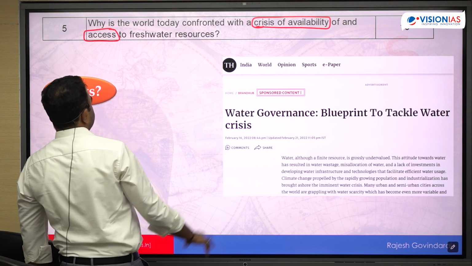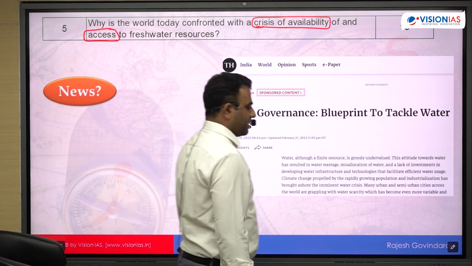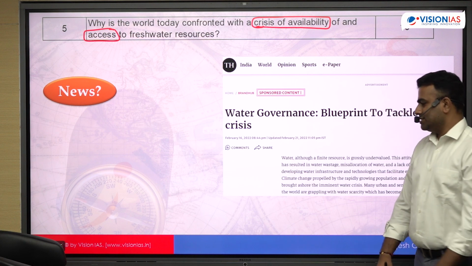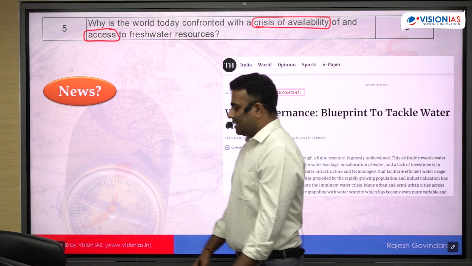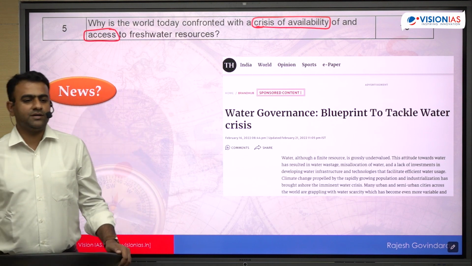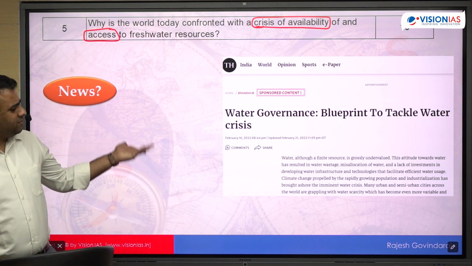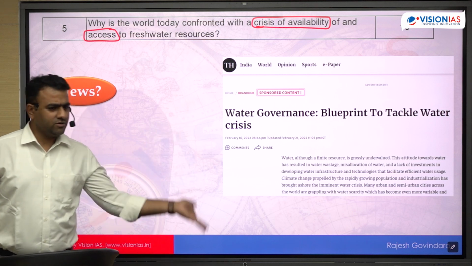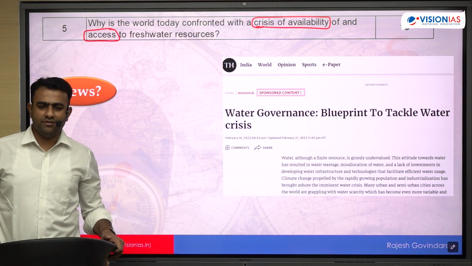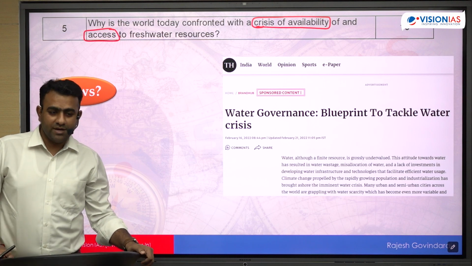ठीक है? So it's basically why there is a crisis related to the water availability. One is availability, another related to the access. So is there any news? Of course, water resource तो पूछना ही नहीं है, हर साल तो न्यूज़ में रहता है. Every year you will hear about the crisis of water scarcity, water availability, most importantly from urban areas.